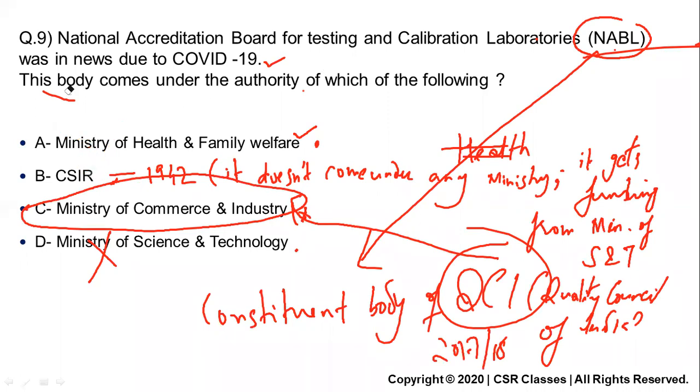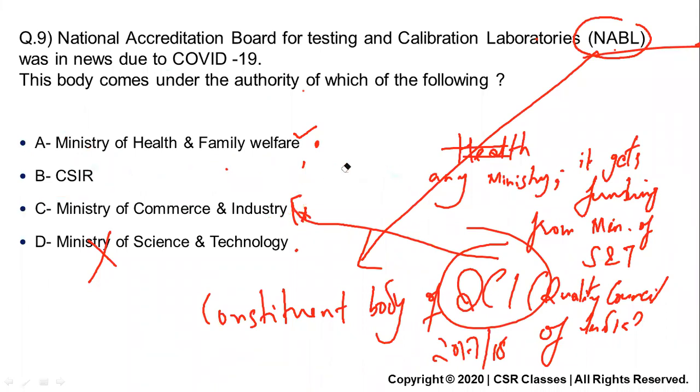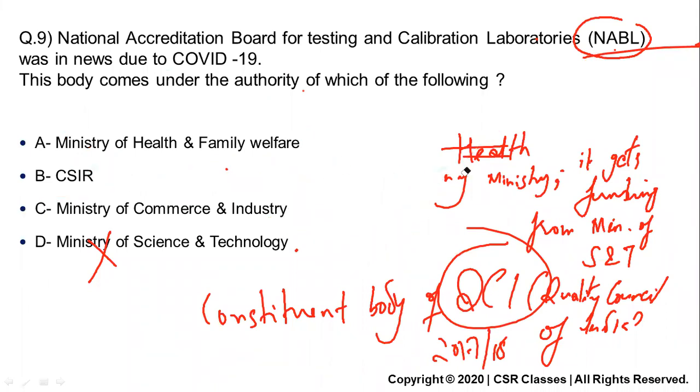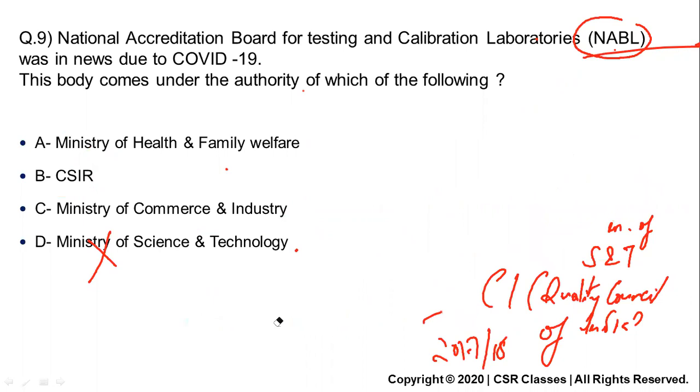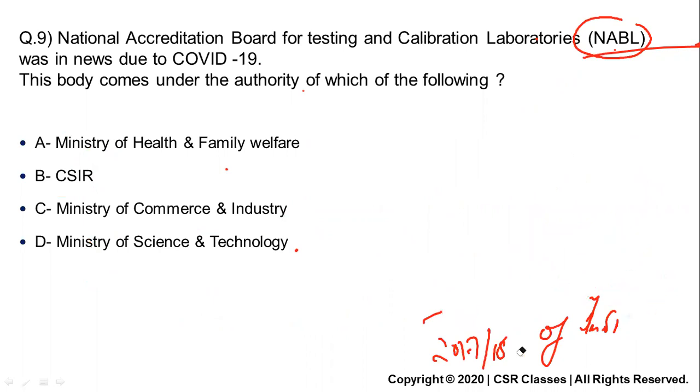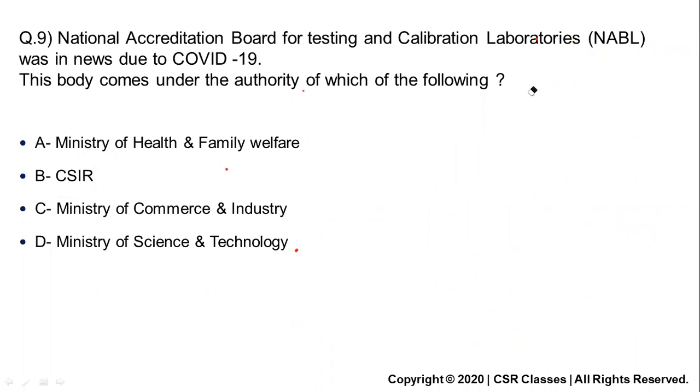Fine. So these are the things you should know, because these are in current affairs, but they are not very easily available in our monthly magazines, because very few things will come from the monthly magazines of various institutes. They are only for practice. You can practice, but you need to dig more. You can get the topic from there, but you have to dig more. Fine. So why was it in news?